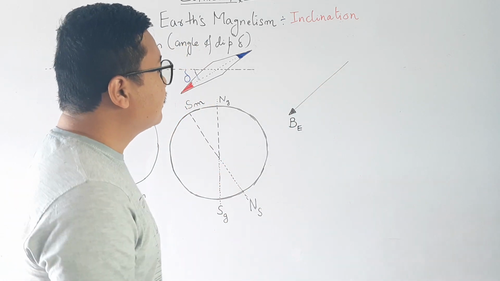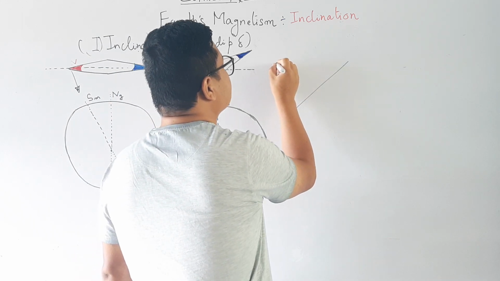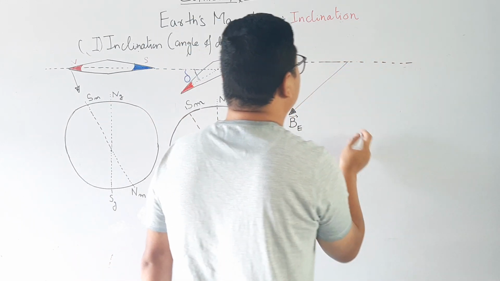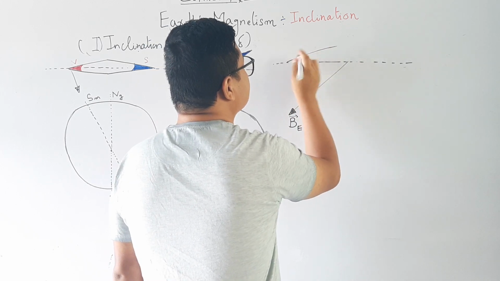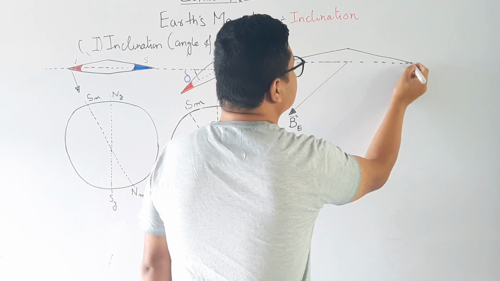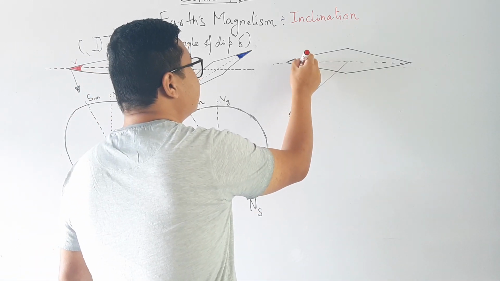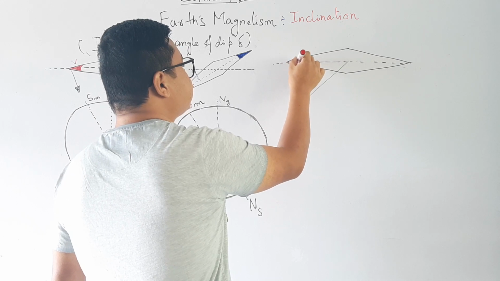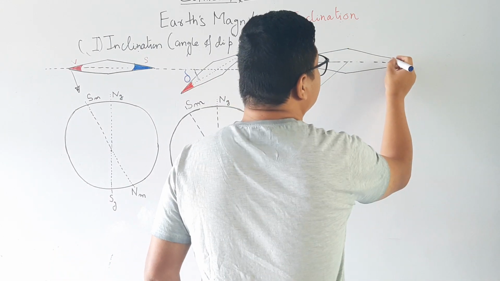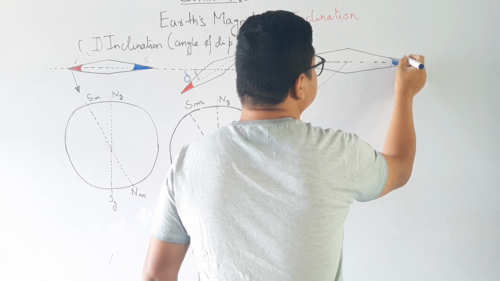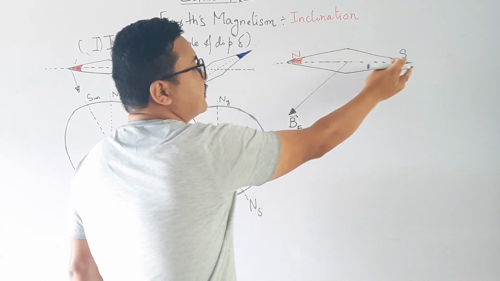So write the vector BE as the Earth's magnetic field in this diagram, and this is the axis passing through it. Now let us place a freely rotating magnetic needle in this fashion as given in this diagram, this being my north pole and this being my south pole.